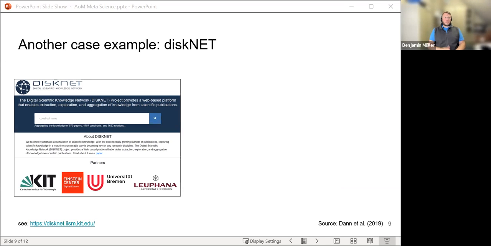And the people I've worked with have also contributed our little share to that toolbox for the aspiring theorist in the information age. The tool's called DiskNet. What DiskNet does is it helps you identify the literature that has dealt with a certain construct and then extracts relevant information about that construct from the paper.